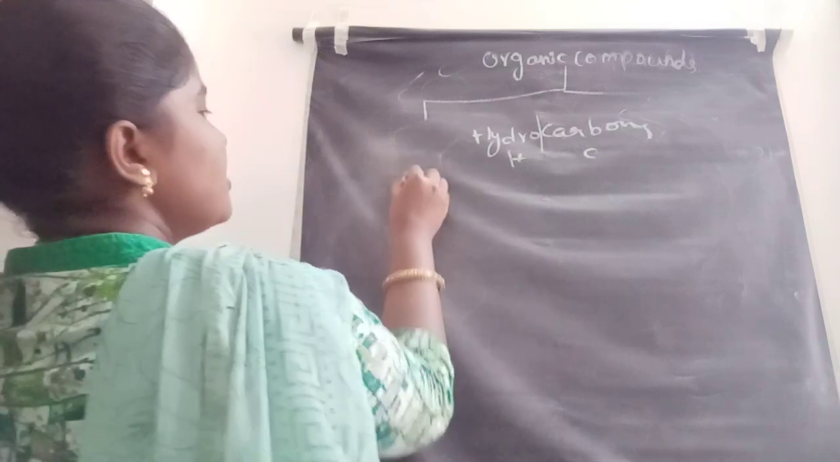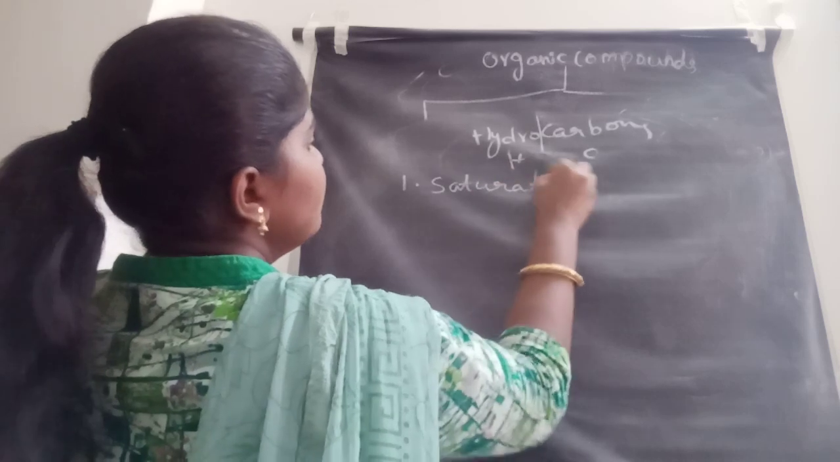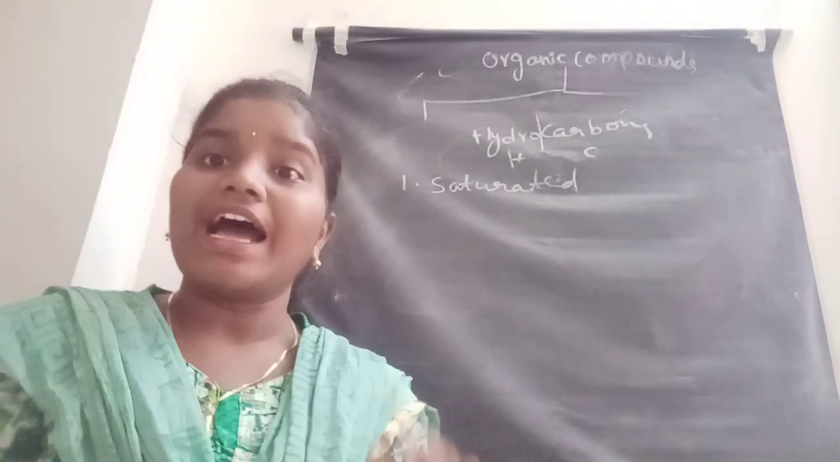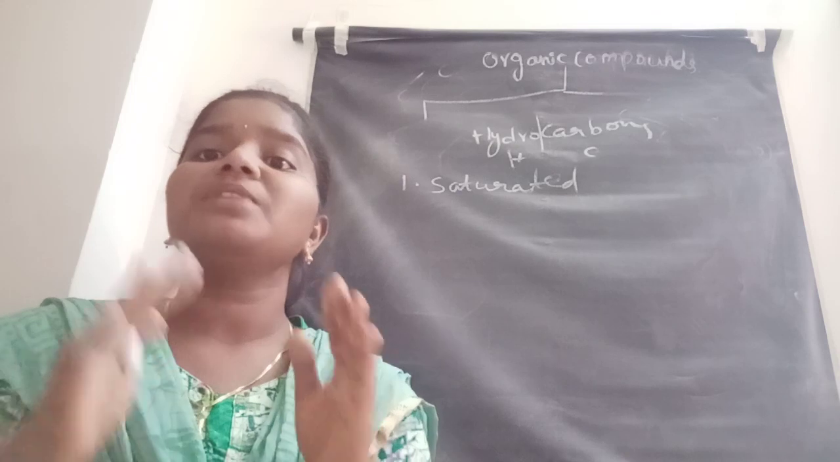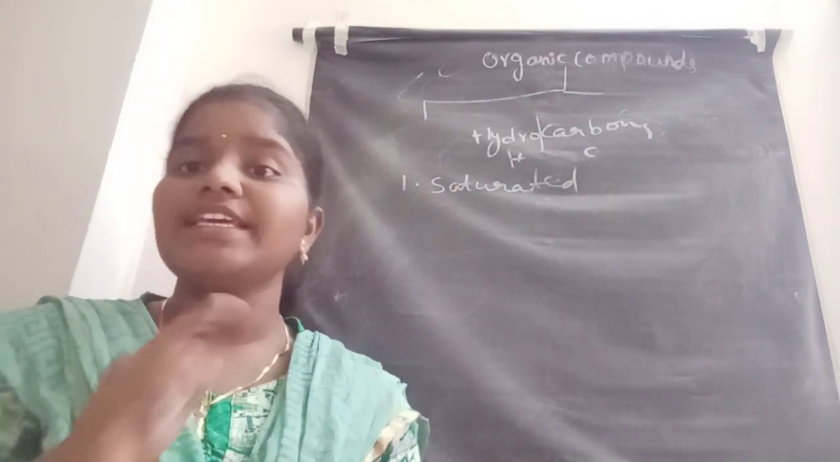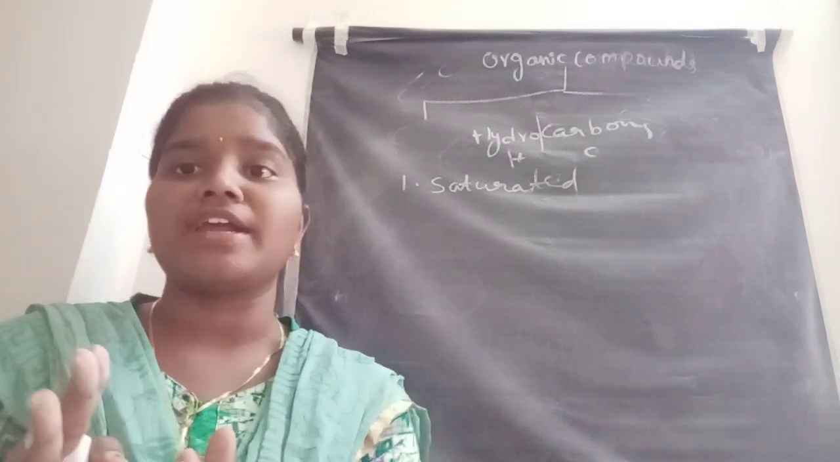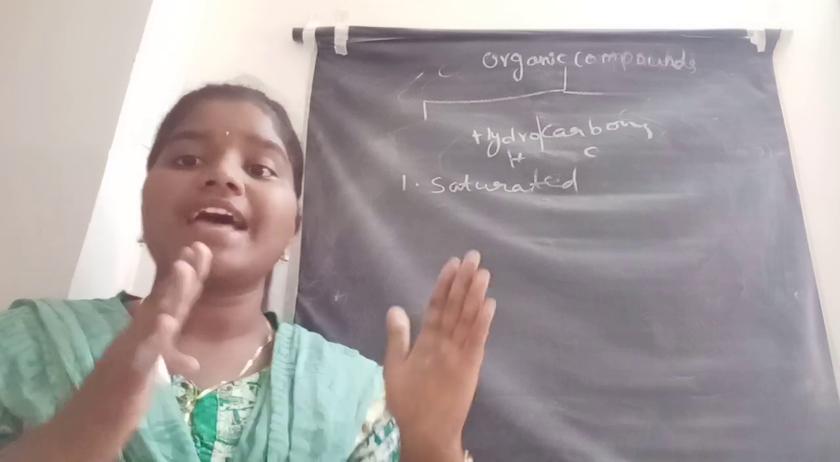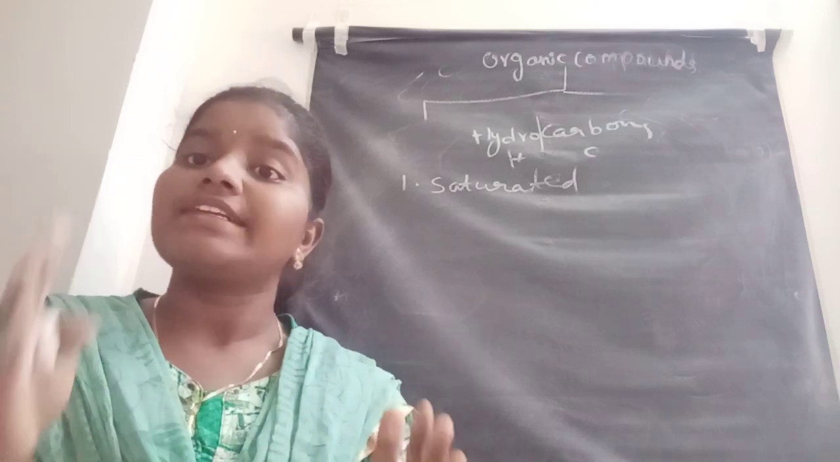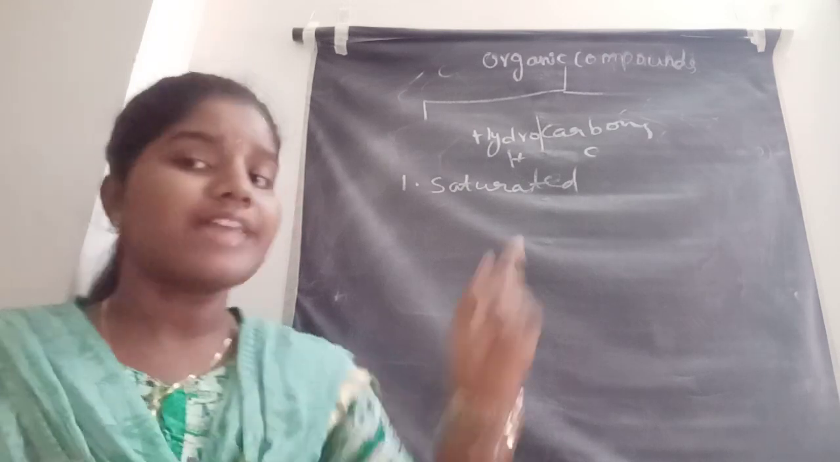First classification is saturated. What is meant by saturated? The hydrocarbon is said to be saturated when it contains only single bonds between them. Hydrocarbons, meaning carbon atoms and hydrogen atoms, are said to be saturated when they contain a single bond between them. Those compounds are called saturated ones.